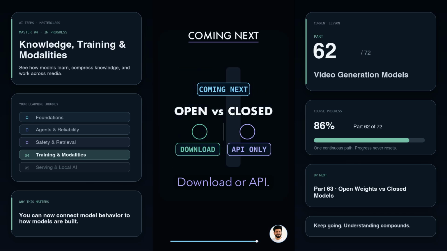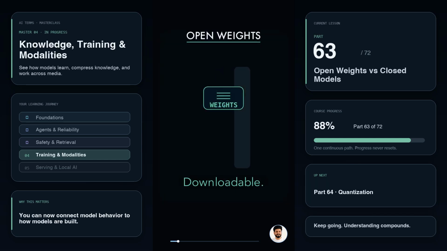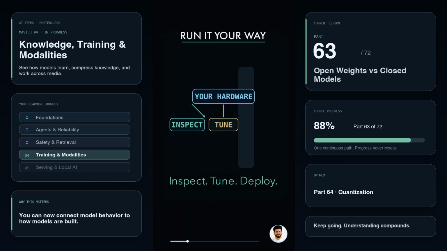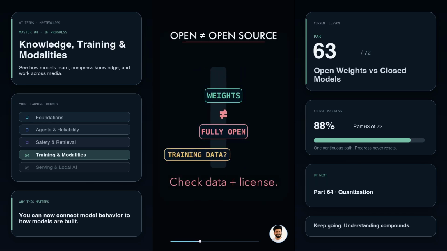Downloadable models versus provider-only models. Open weights and closed models describe how you can access an AI model. With open weights, the learned parameter files can be downloaded. You can run them on your own hardware, inspect behavior, fine-tune them, and choose your own deployment stack. But open weights does not always mean fully open source. Training data, code, or license rights may still be restricted.